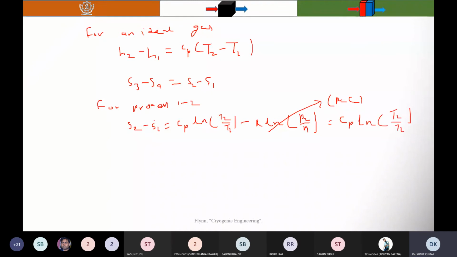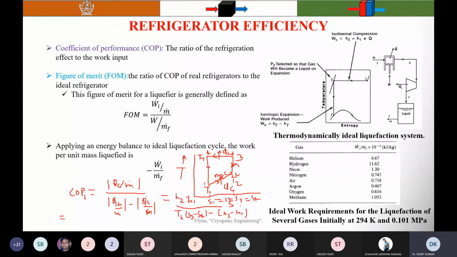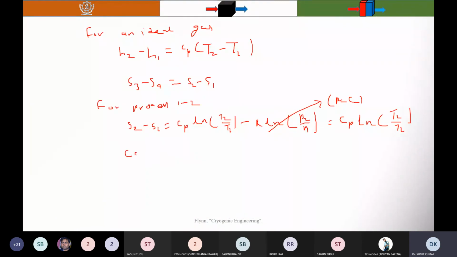Now when you substitute this in these relations, you will find that COP ideal is equal to T2 minus T1, divided by TH, then natural logarithm of T2 by T1, minus T2 by T1.